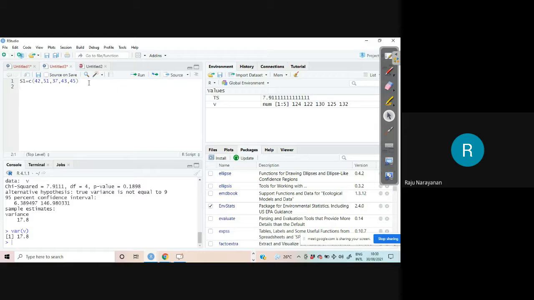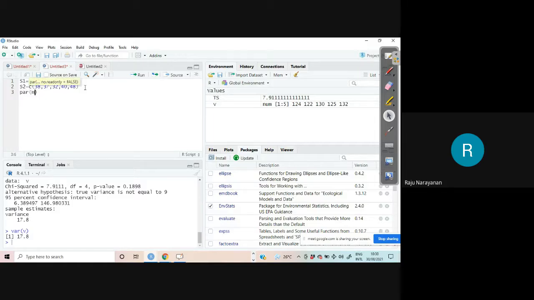S1 and S2 second sample. C bracket 38, 37, 32, 40, 48, 32, 40, 48. Okay, you can do it in two ways. Let us do the graphs first.